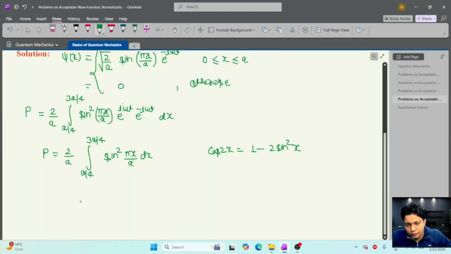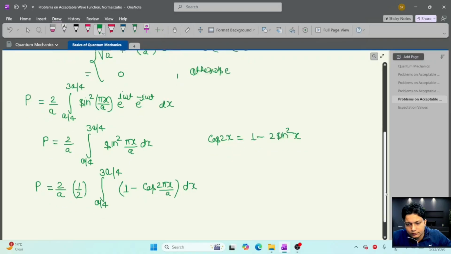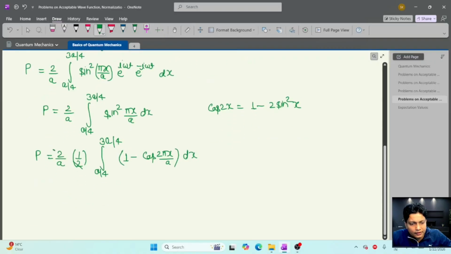If we use this, we get 2 by a, and sin squared x will be 1 by 2, integration a/4 to 3a/4 of (1 minus cos(2 pi x / a)) dx. So here 2 and 2 cancel out.